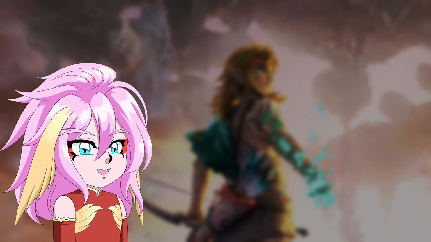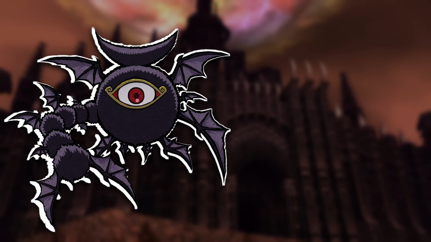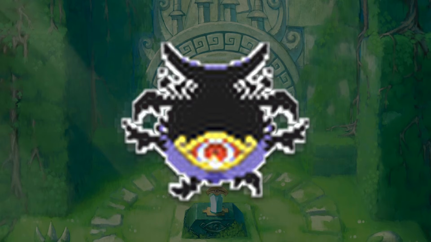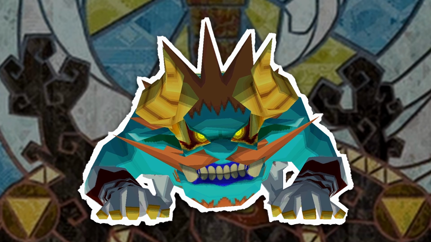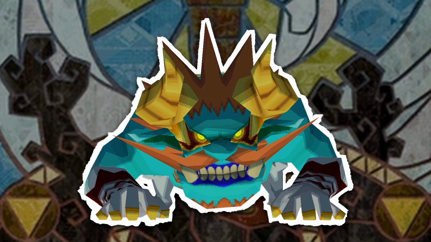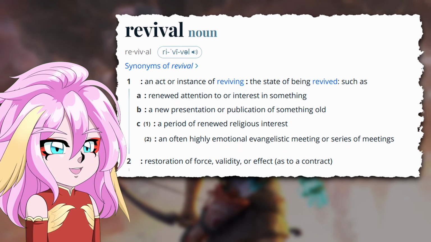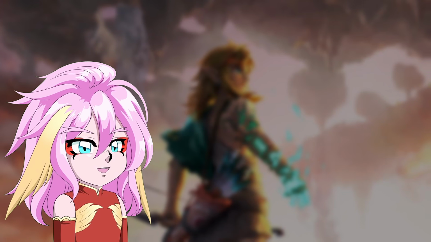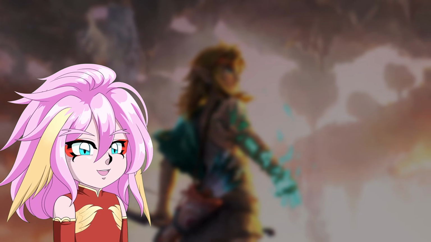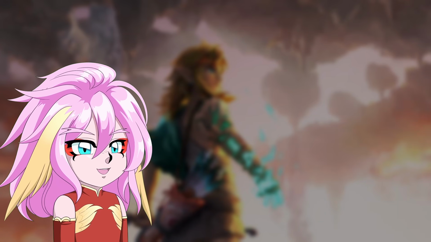It should also be noted that these terms are also used by two other major villains in the franchise, Vaati and Malladus. Vaati is said to be revived during Four Swords and to return in Four Swords Adventures, while Malladus is said to revive in his single appearance on the timeline in the game Spirit Tracks. So what do these terms mean? According to Merriam-Webster, one definition of revival is a restoration of force. In all uses of the term revive, the villain it relates to was previously sealed away but breaks free of their containment when the seal weakens and their own strength is enough to free them.